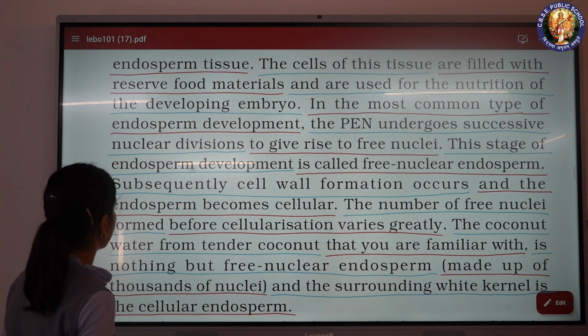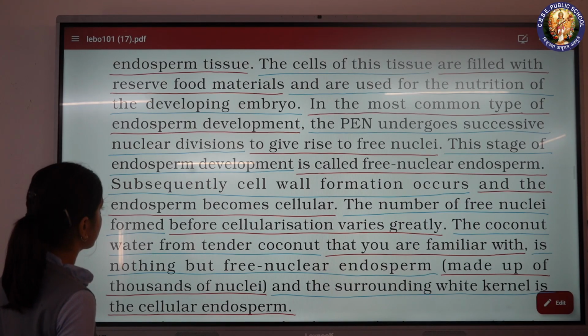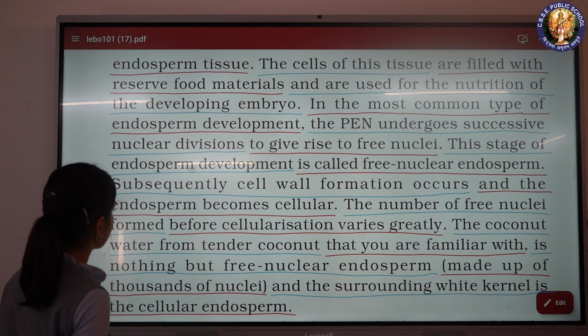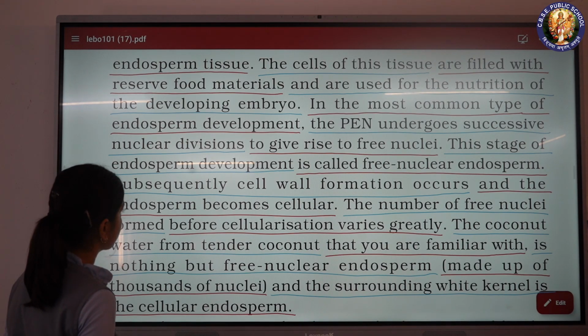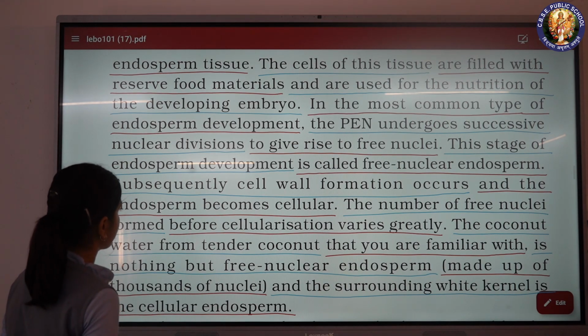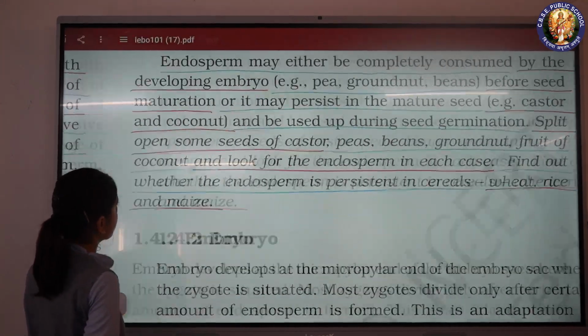The coconut water from tender coconut that you are familiar with is nothing but free nuclear endosperm, made up of thousands of nuclei, and the surrounding white kernel is the cellular endosperm.